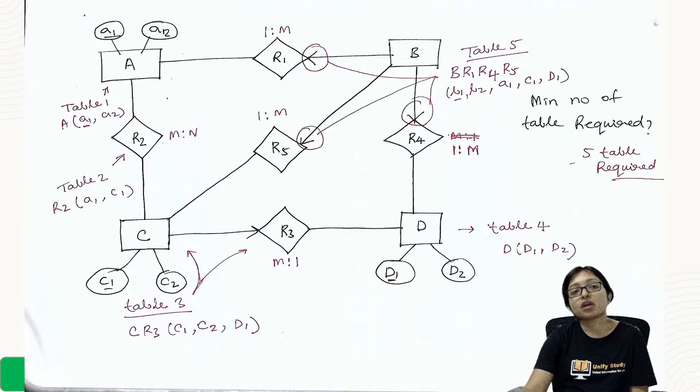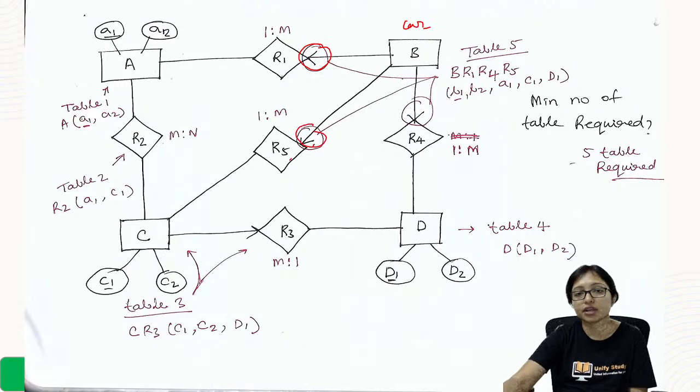See, with the key constraint you have to take the decision. This is the key constraint, means here the cardinality is 1. Here also for this relationship cardinality 1. So this relationship and this relationship, that is R1, R5 and R4, all these I can combine with this one.